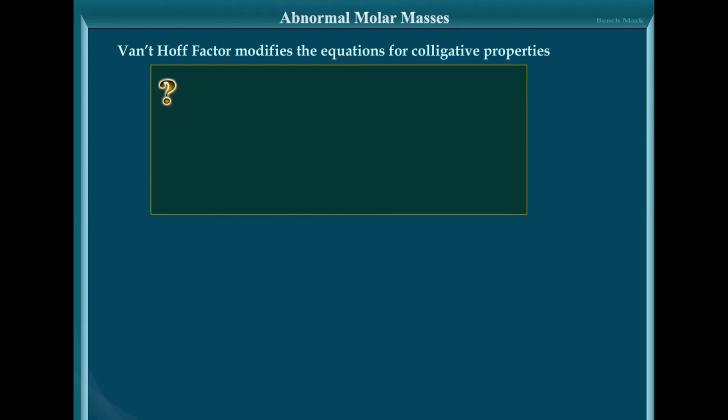Or another way to calculate i is the number of particles after association or dissociation divided by the number of particles before association or dissociation, because the number of particles is directly proportional to the colligative property. Hence, the introduction of Van 't Hoff's factor modifies the expression for the colligative properties as follows. So we have to introduce an i factor if there is association or dissociation.